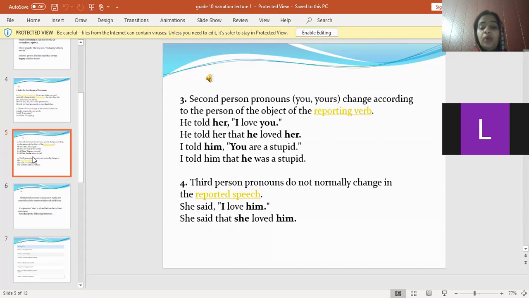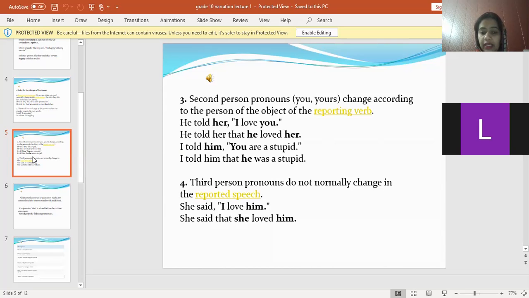I told him, "You are stupid." You in the reported speech is the second person pronoun, which is going to be changed according to the object of the reporting speech. I told him, so the you is going to change according to him. I told him that he was stupid. So you has been changed into he according to the requirement of the reporting speech, him. Got it? Is the second rule clear to everyone? Is it clear, students? Okay.